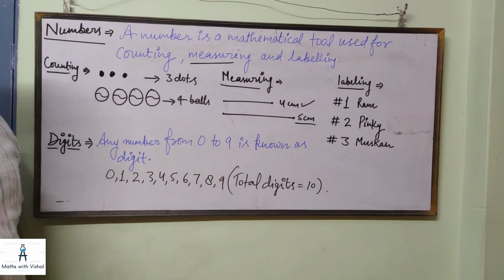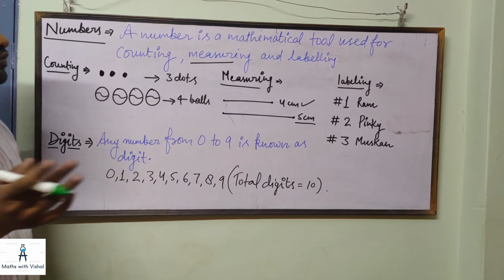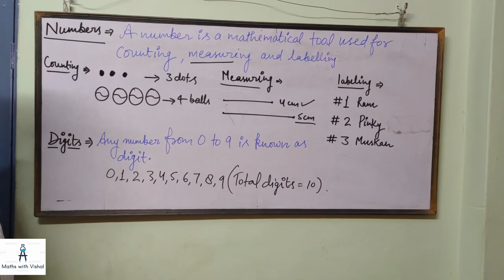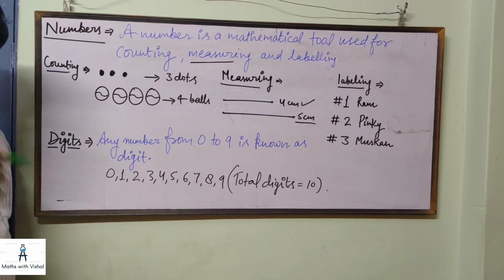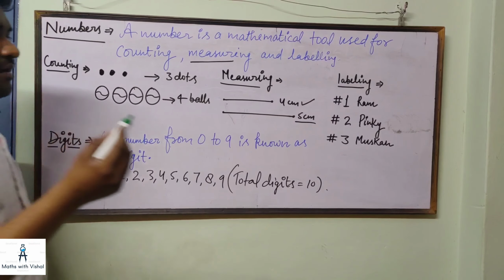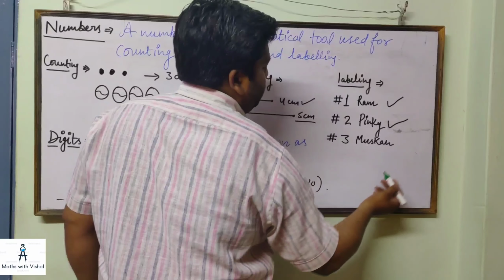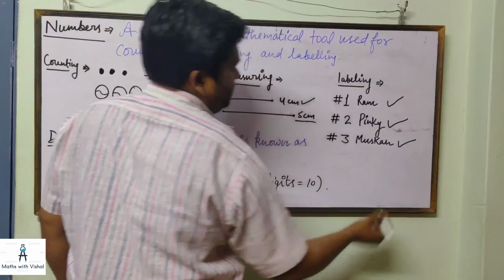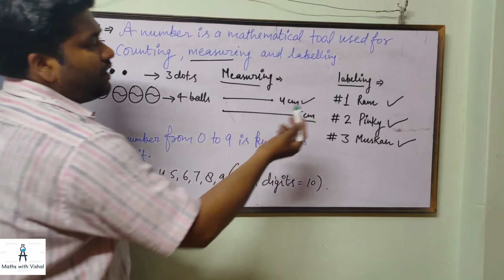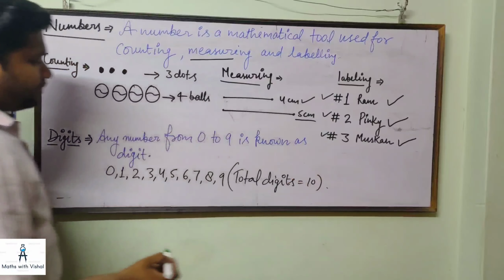Now let us understand labeling. It is most commonly used in our life. Like in March the result was declared and Ram got the first position, Pinky got the second position and Muskan got the third position. So they are labeled as number 1, number 2 and number 3.